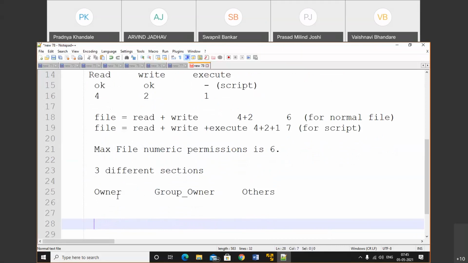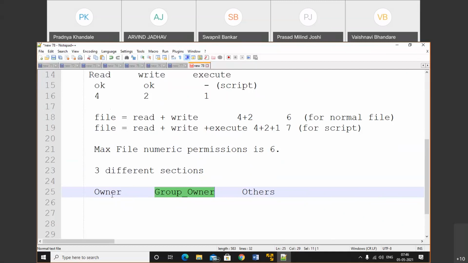For example, if someone creates a file, that file contains an owner and a group owner. How will they access it? Make a note of that. Why do we use permission? Permission is used to restrict the user, to perform authentication.